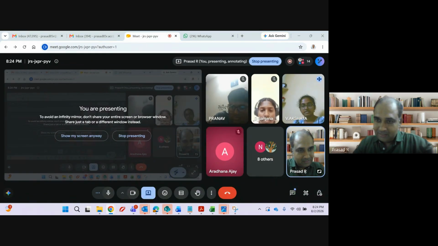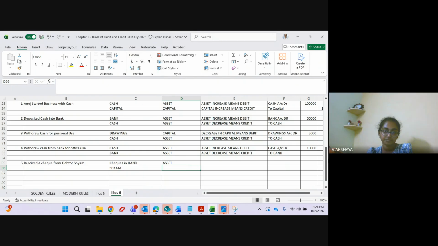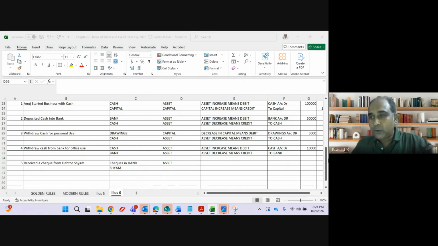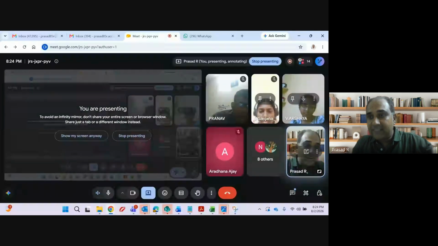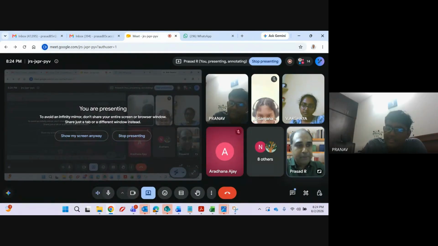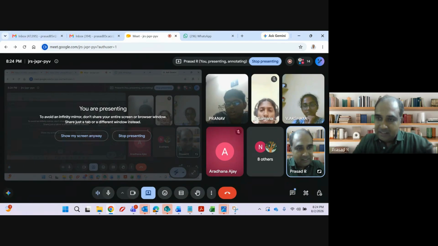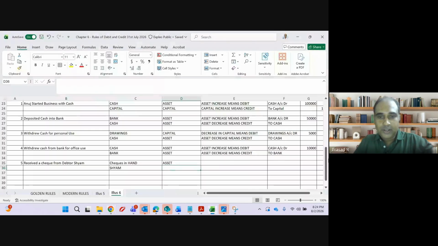So checks in hand, from whom am I receiving? Sham is my debtor. When Sham gives a check to me, will my debtor increase or decrease? Sham's balance will decrease, because Sham has to pay me, assuming 1 lakh rupees. If he pays 20,000 rupees, tomorrow he will pay only the 80,000 rupees balance. Whatever amount he is paying, he is decreasing his balance.